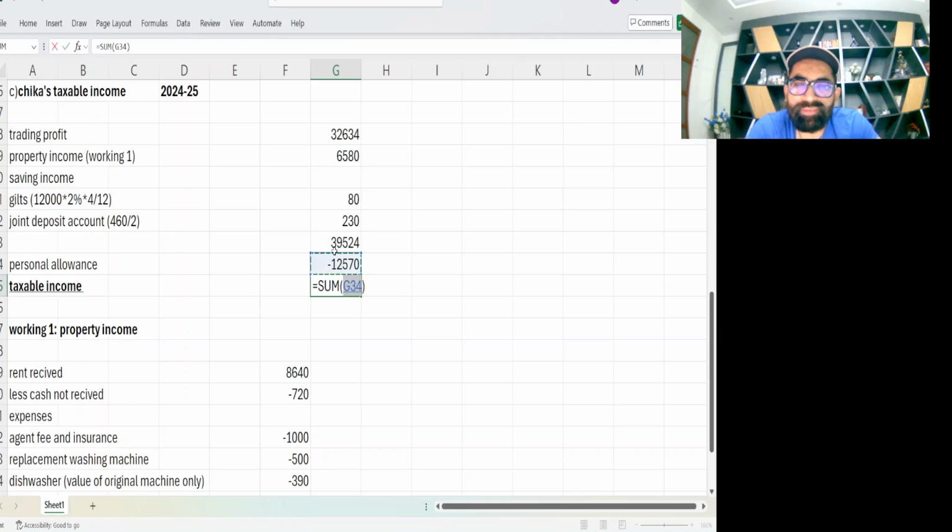So finally we are very close to our destination. This is your taxable income, the last 7 marks requirement. So nothing is difficult.